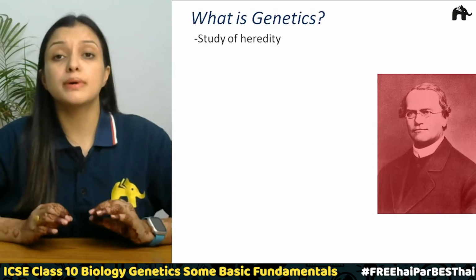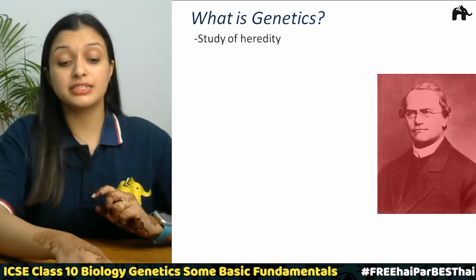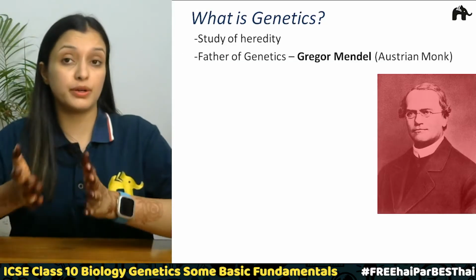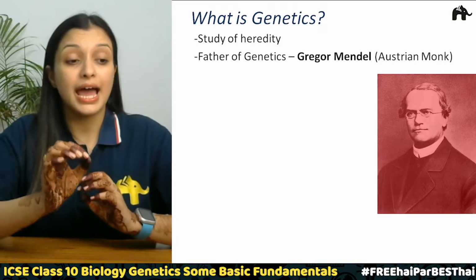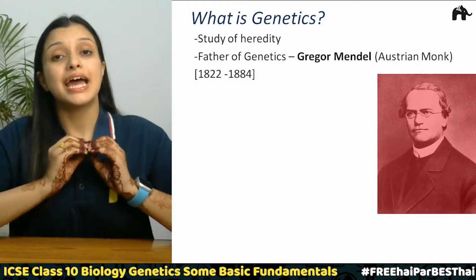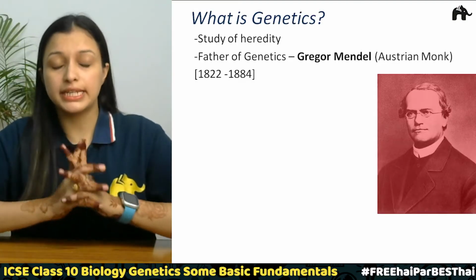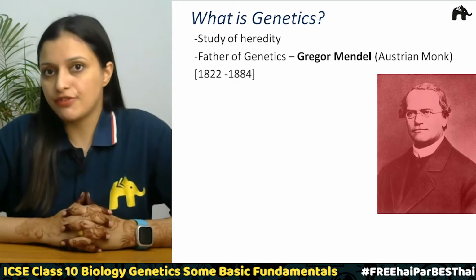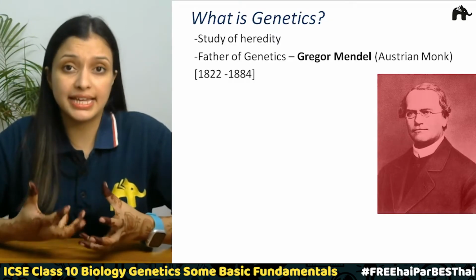When we talk about genetics, a very common name that we hear is Gregor Mendel. Sir Gregor Mendel was an Austrian monk, and he is also called the father of genetics. He lived from 1822 to 1884, right? He was born in a peasant's family, and he always had an interest in science and mathematics.